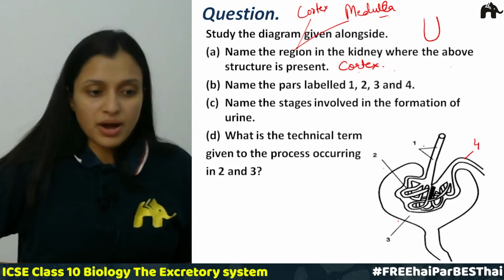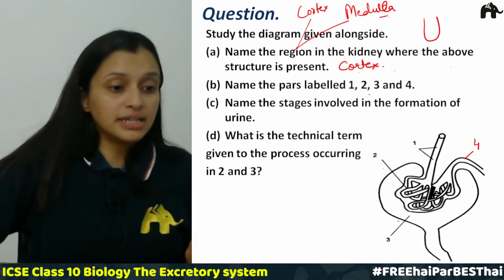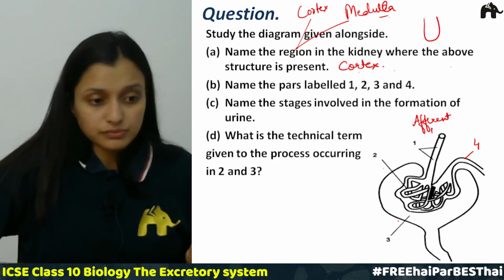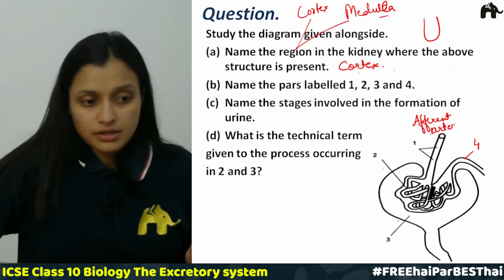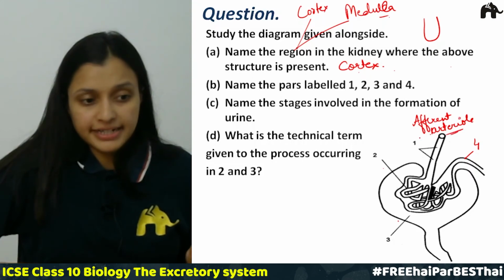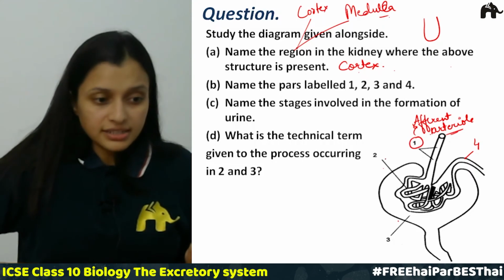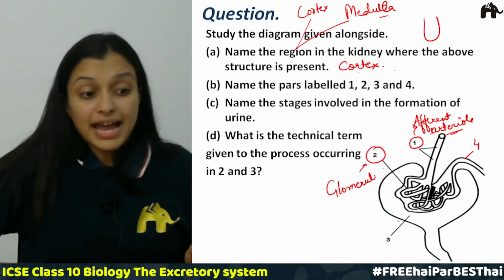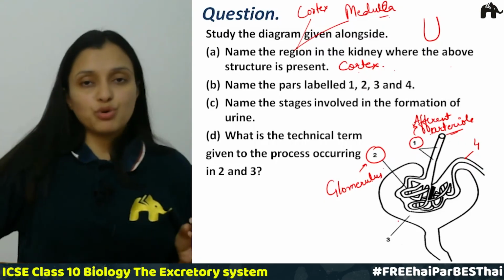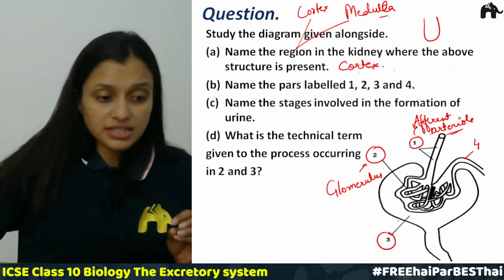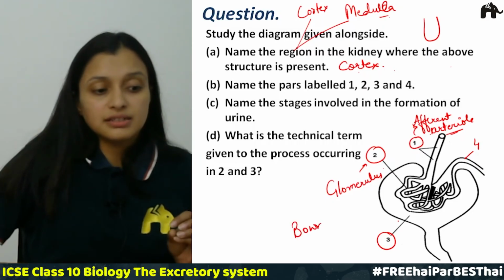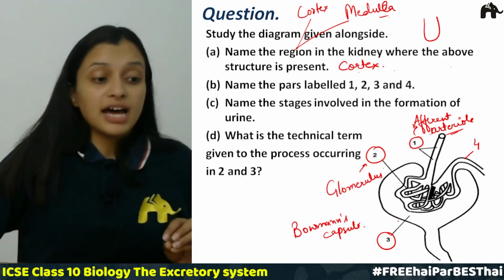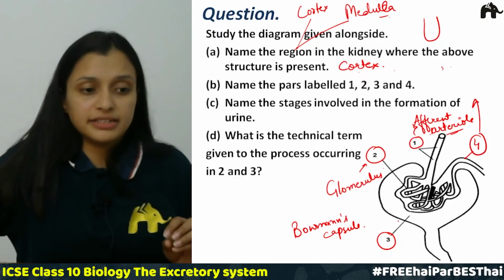Okay, so what is 1? So 1 is the efferent arteriole, right? Now 2. So what are these? This is the glomerulus. So these are the capillaries which are present inside the Bowman's capsule. Now the third one is nothing other than the Bowman's capsule, right? Now the fourth one is efferent arteriole.